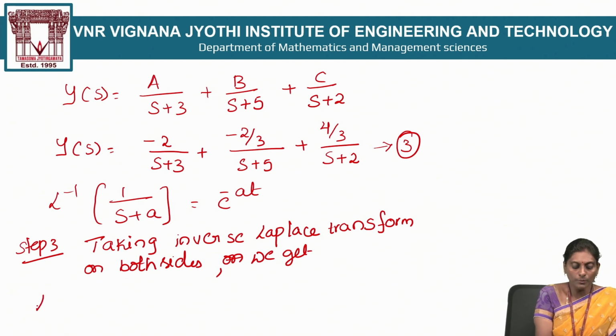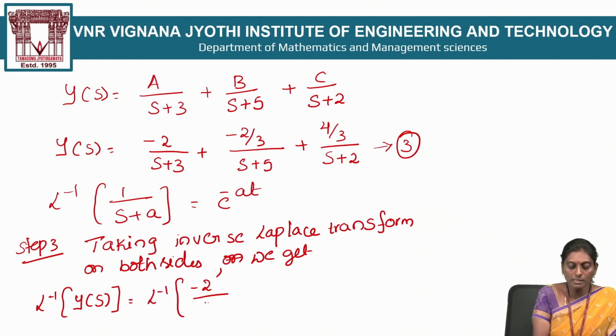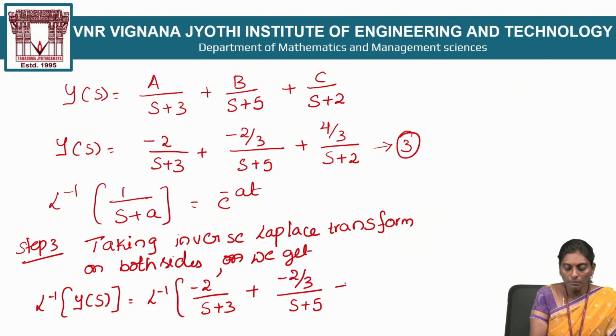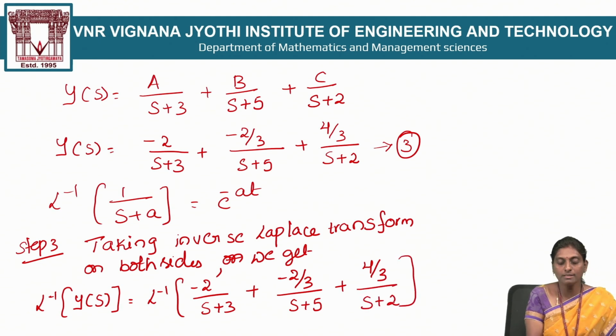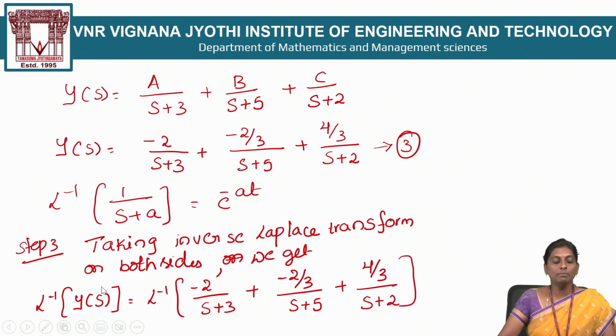So take L inverse of y of s is equal to L inverse of minus 2 by s plus 3, plus minus 2 by 3 times of s plus 5, plus 4 by 3 times of s plus 2. So that is step number 3, taking inverse Laplace transform on both sides.